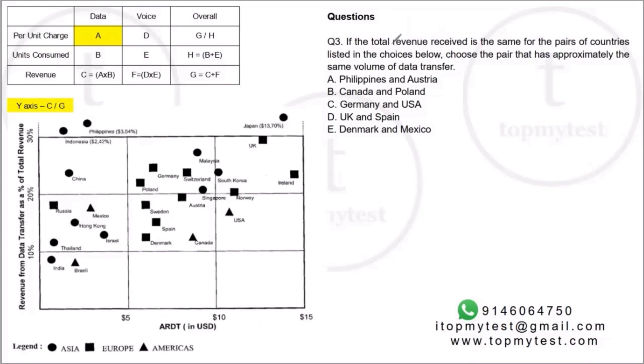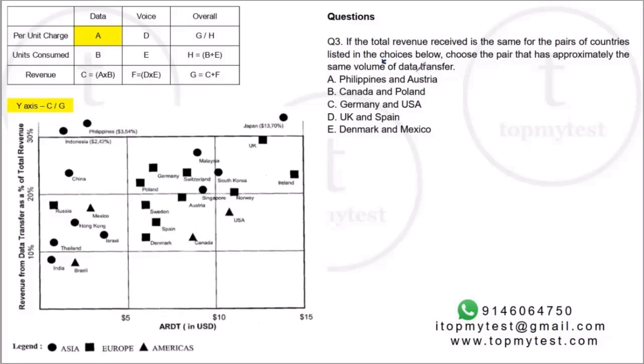And question number 3. If the total revenue received is the same for the pairs of countries listed in the choices below, choose the pair that has approximately the same volume of data transfer. Okay. See, we cannot do this exercise for all the pairs of country again and again. So let's see what we are actually required to calculate. It should be a pretty simple metric. Let's see what is the final metric that we need to calculate. We need to find the volume of data transfer. Okay, and it is given that the revenue for this block is the same.